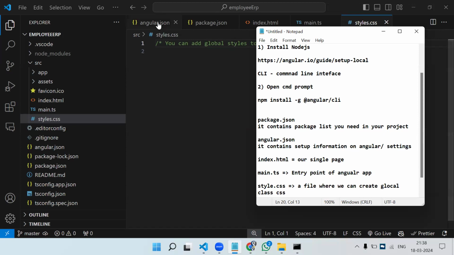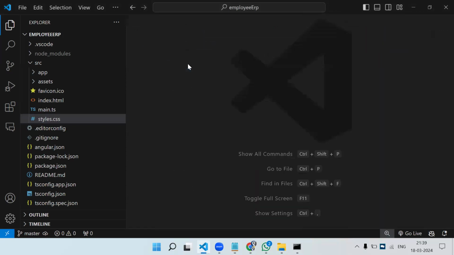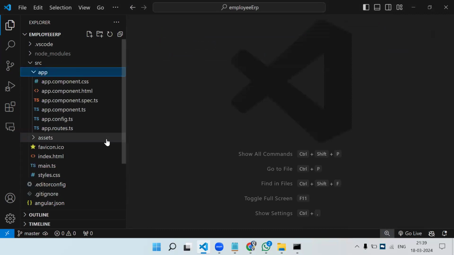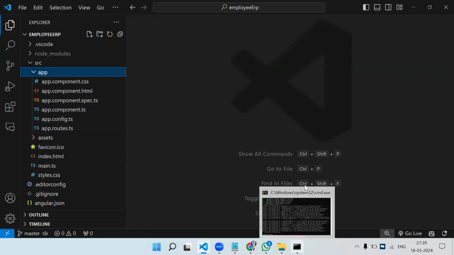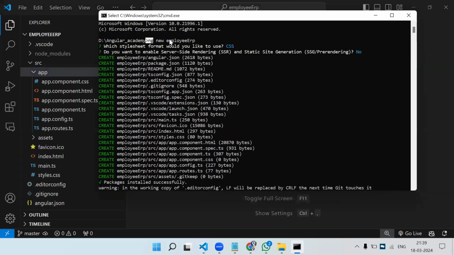Now, while creating the project, we didn't specify standalone false, so we got the Angular 17 project by default. Those who already know other Angular versions might notice we don't have app module here. That's because while creating the project we just said ng new and the project name.